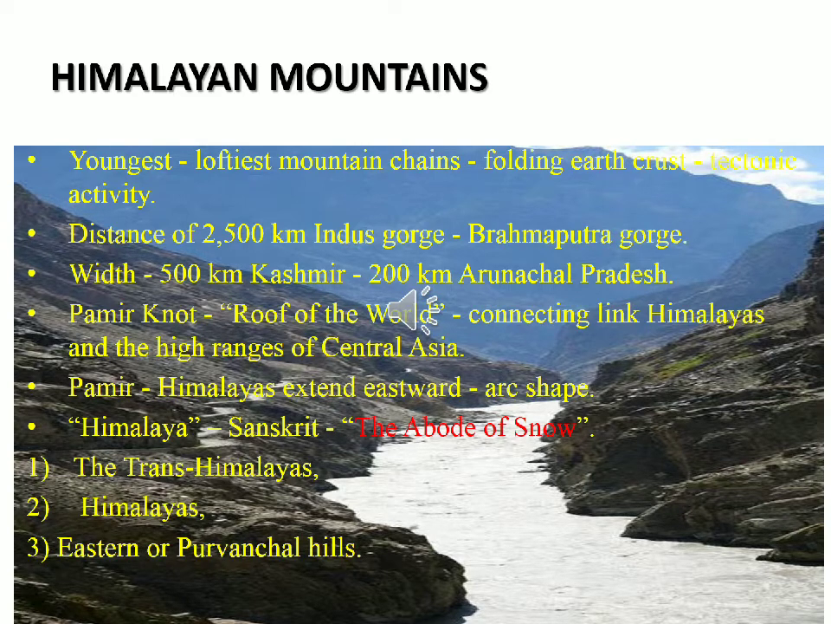Youngest means it was formed just a few million years ago. Earth was formed around 400 crore years ago, that is, approximately 4.54 billion years ago. But the northern mountains were formed just a few million years ago. Then loftiest means the highest mountain chain. There are several mountain ranges in the world, Andes, Alps, etc. Among them, the northern mountains are the highest mountain chain in the world. Already I told you it was formed only a few million years ago. That's why it was called youngest.